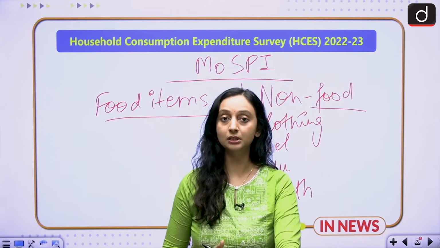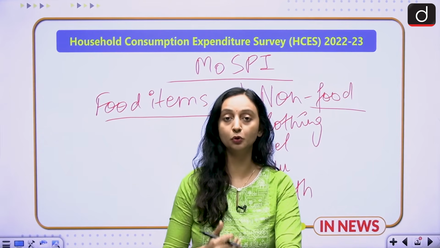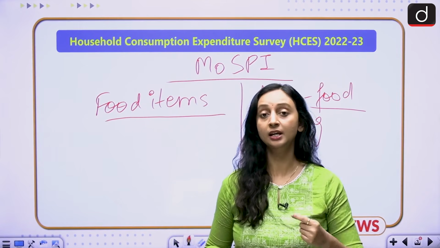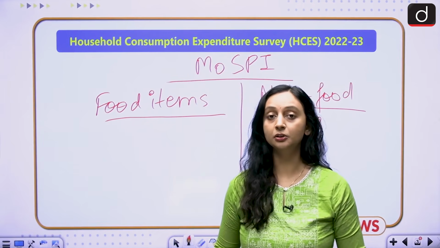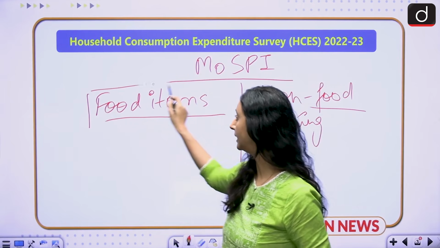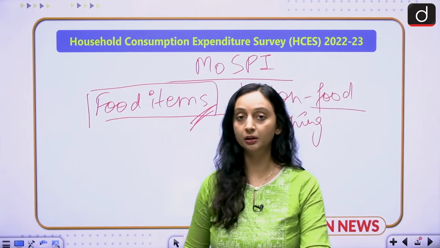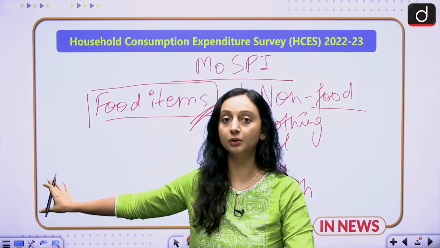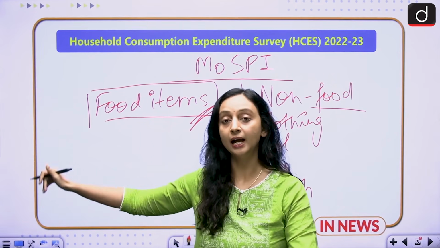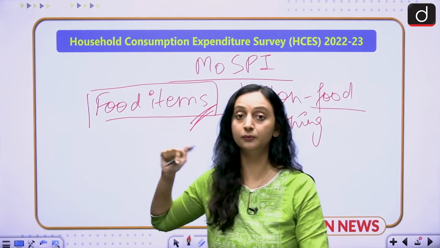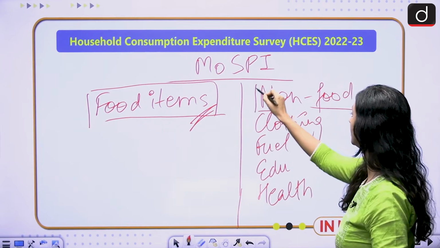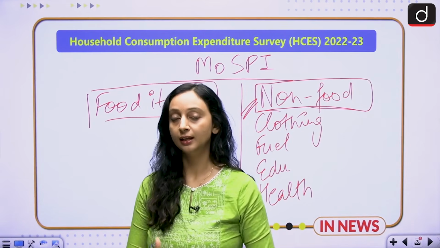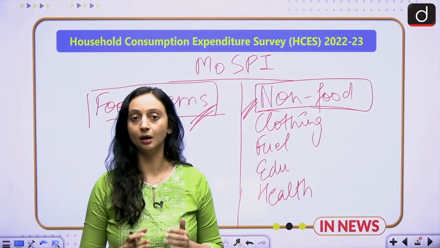It tells us how much people are spending. Are they spending more on food items or are they spending more on non-food items? For example, if in an area the non-food item consumption expenditure is very high, what does it tell you? It tells you that the food item requirement for that area has already been met. People are earning enough and they are spending enough, because the first instinct will be to fulfill the food item requirement. So the food item requirements have been fulfilled and now they are moving towards a more luxurious lifestyle. They are fulfilling their non-food item requirements. So this area is more modernized, this area is more urbanized. That is why the data from the consumption expenditure survey becomes very important.